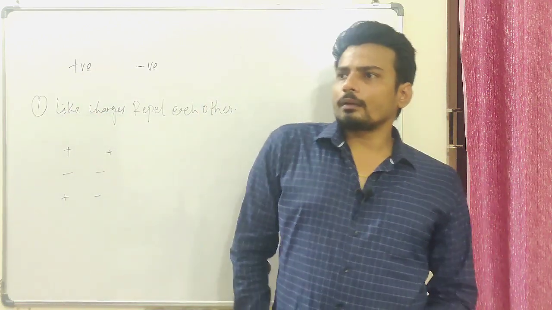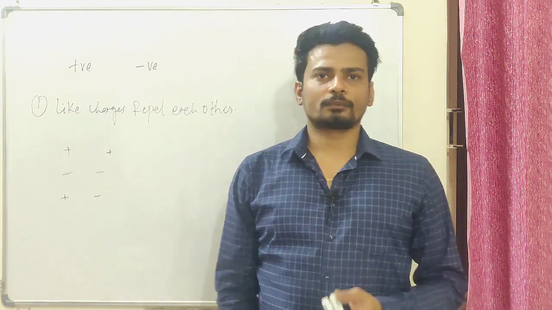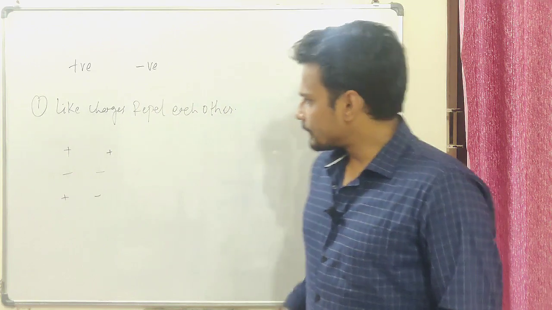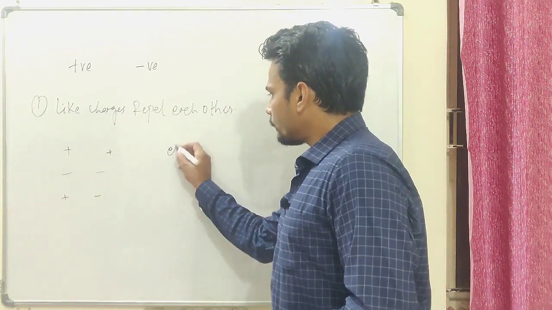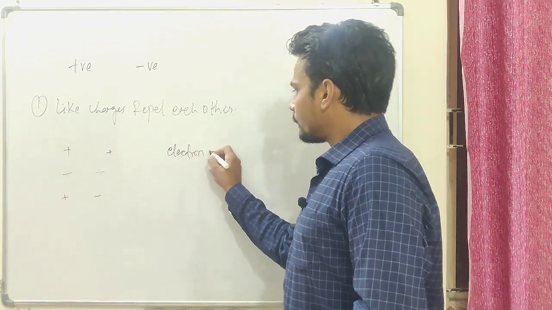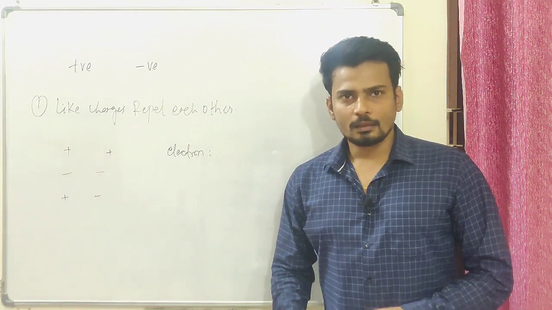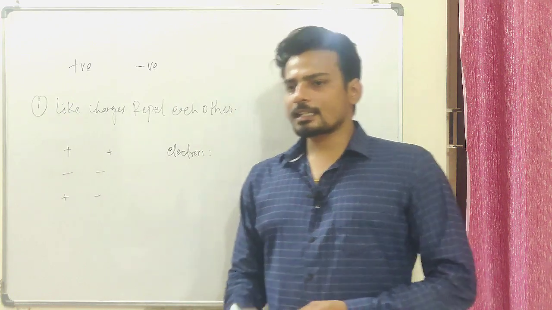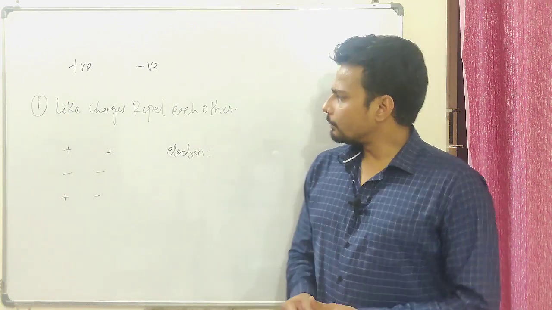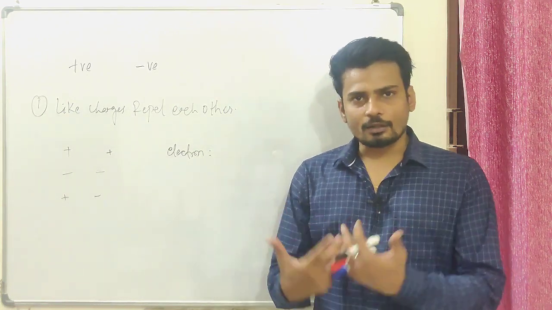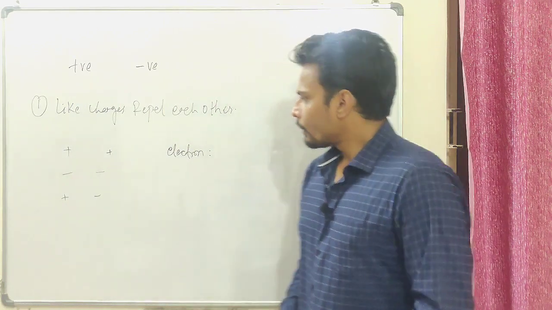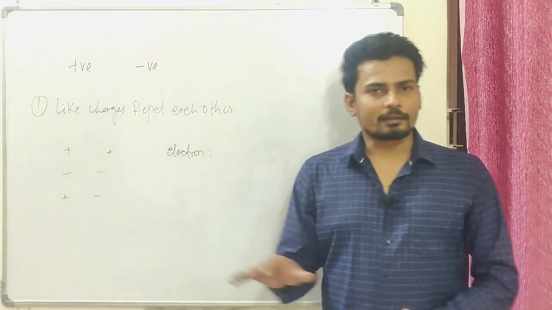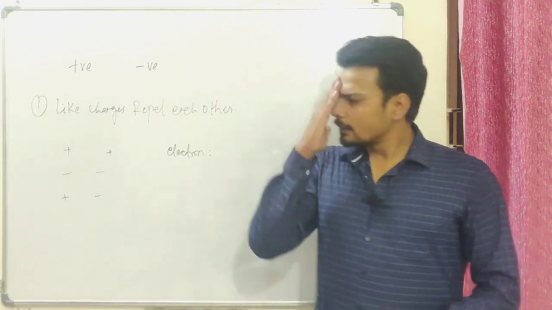Now we should know, what is the name given to that charge? What is the smallest unit of charge, right? I'm sure you must know that the electron is the smallest charge that we know. Probably some of you have heard about quarks, but the existence of quarks is still under question, whether it exists or not, is it practical or not. So basically, the electron is what we have to study. We will be focusing on electrons, and will not be getting into quarks.